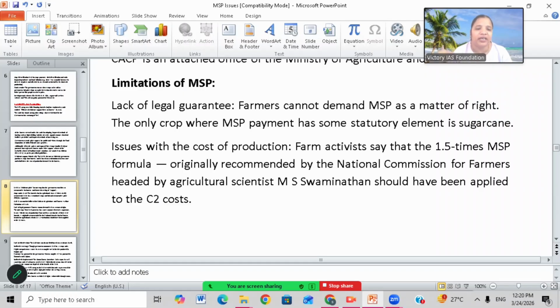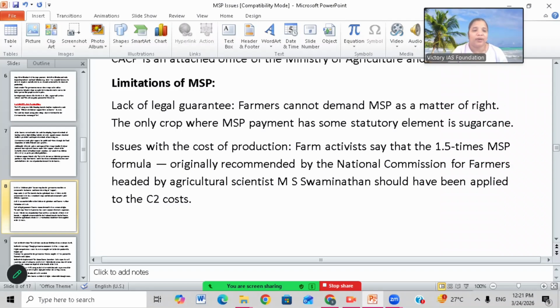Just he has to protest on the roads, and he has to fight directly with the government, but he can't go to the court and appeal for a case. That is the problem with the MSP. So, lack of legal measures, farmers can't demand MSP as a matter of right. The only crop where MSP payment has some statutory element is sugarcane. Only sugarcane is having some sort of legal measures, not other crops.